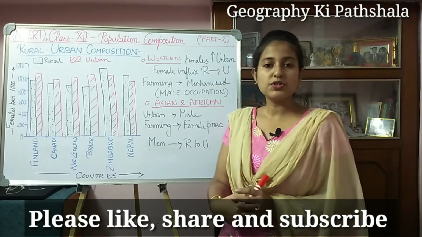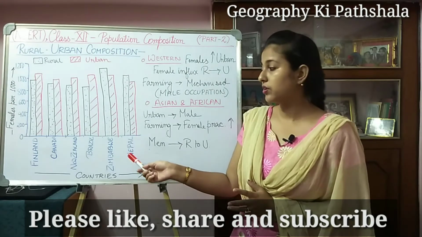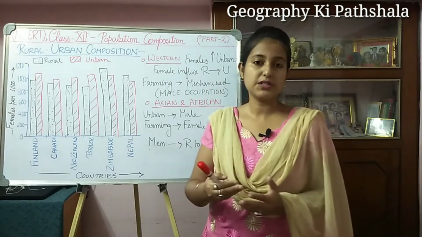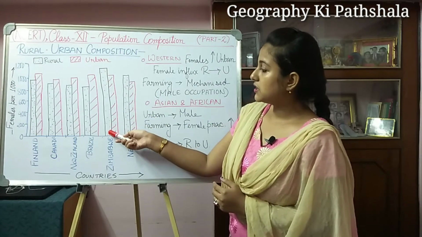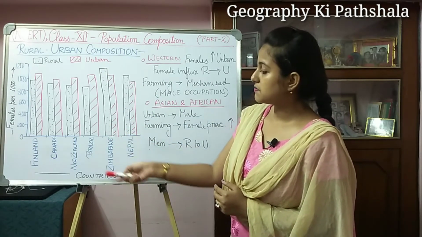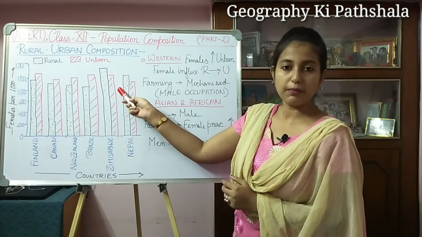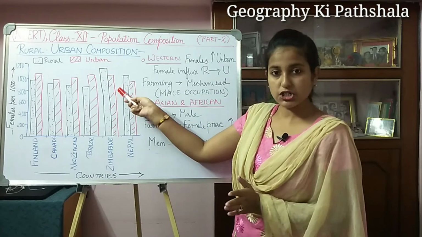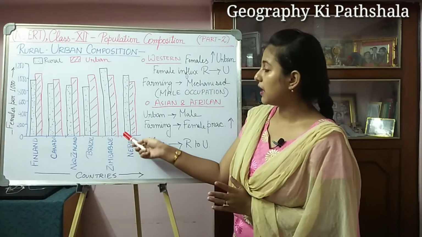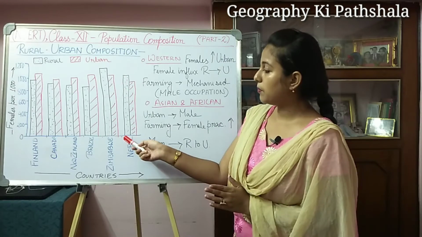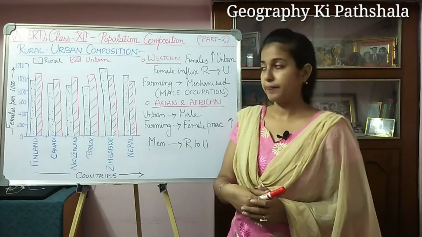But when we come to a country like Zimbabwe, or Nepal, which I am representing over here, you can see the opposite condition, because the bar representing the rural population in Zimbabwe is quite higher than the urban population, and the same condition is also seen in the country Nepal. Here also the rural population is quite higher than the urban population.